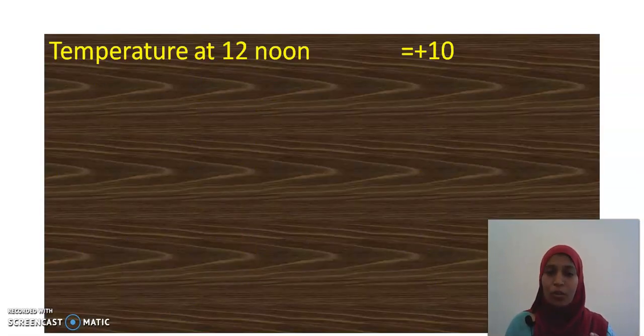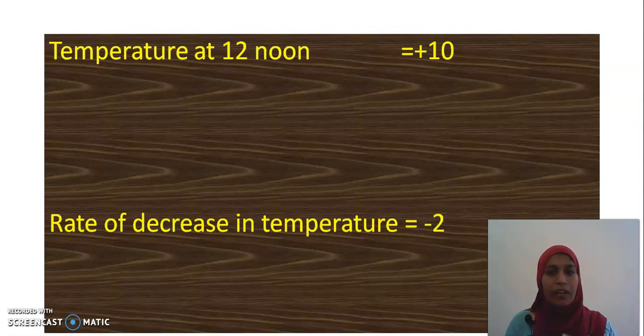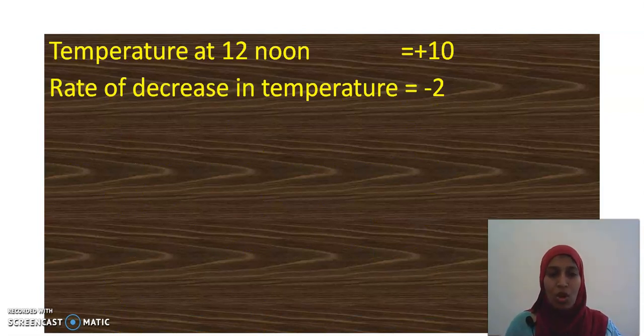The temperature at 12 noon is plus 10 degree. Why have I given plus 10 degree? See here in the question, it was 10 degree centigrade above 0. So, I will consider that temperature as plus 10 degree centigrade. Now, the temperature keeps on decreasing every hour. How much is it decreasing after every hour? Minus 2. It means 2 degree temperature is reducing. As it is a decrease, I have given the negative symbol.